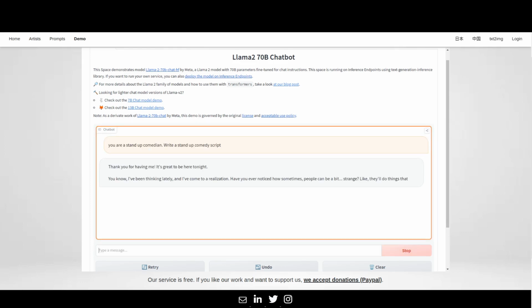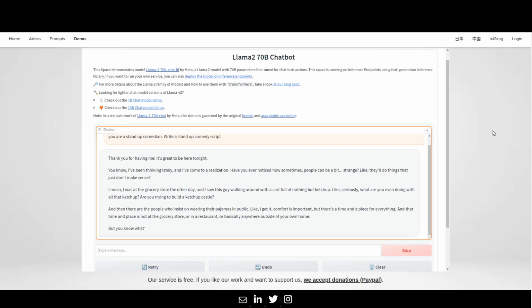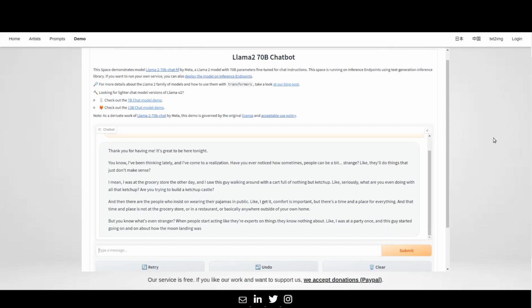Now, only the 70 billion parameter model is available here. The links to 7 billion and 13 billion redirect us to the Hugging Face site. If we ask this model the same prompt to generate a stand-up comedy script, it pretty much comes up with a similar response as that of the Hugging Face model, and there are no surprises here.